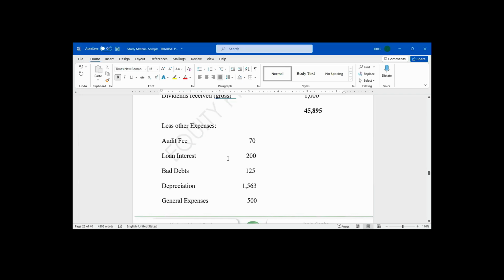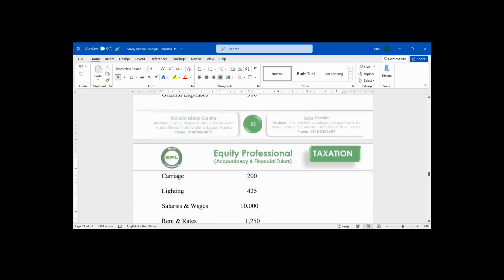Loan interest, interest on loan, is it allowable or disallowable? It is allowable, provided that there is no additional information on it.